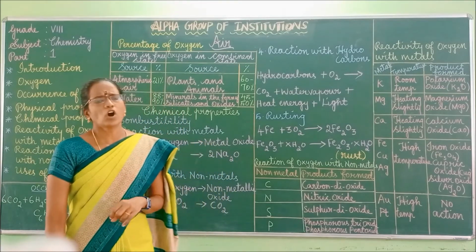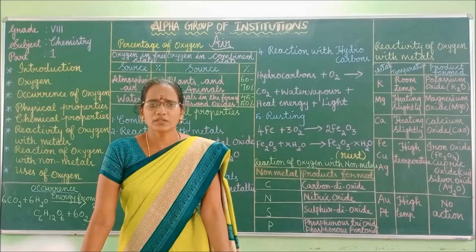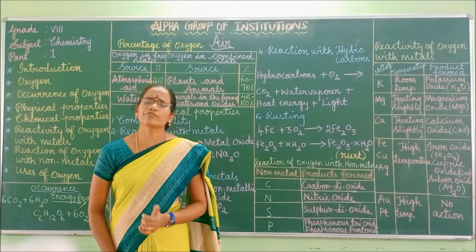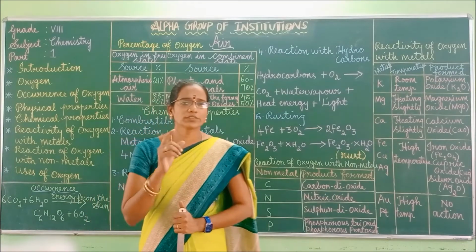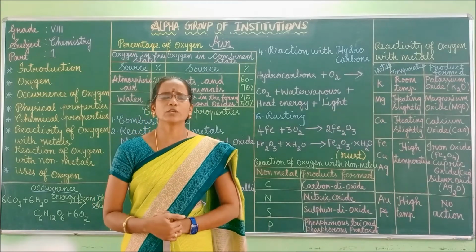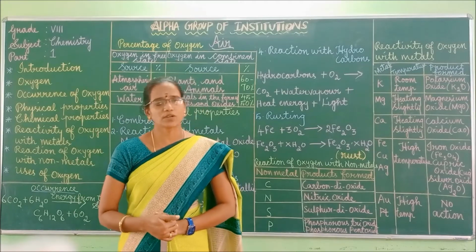Oxygen is also found in water on the surface of the earth, right? We know about ozone. What is the formula of ozone? O3. O3 is nothing but ozone. This triatomic molecule is present in the upper layers of the atmosphere.